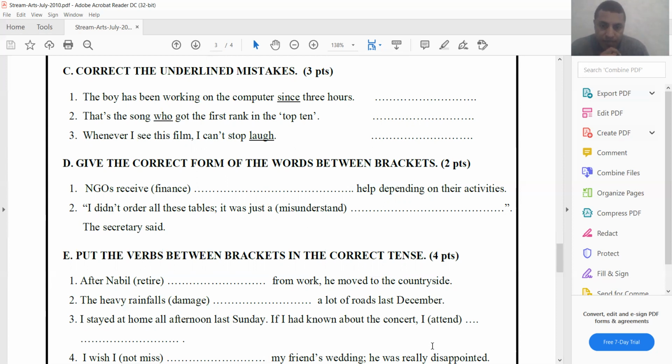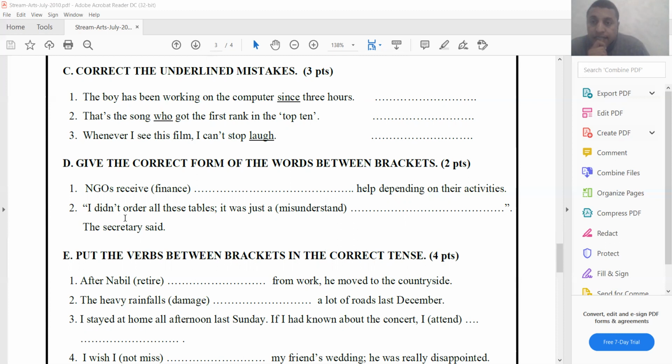I'm going to use the chat bar. So financial, like this. Can you see it? It's like this, financial.